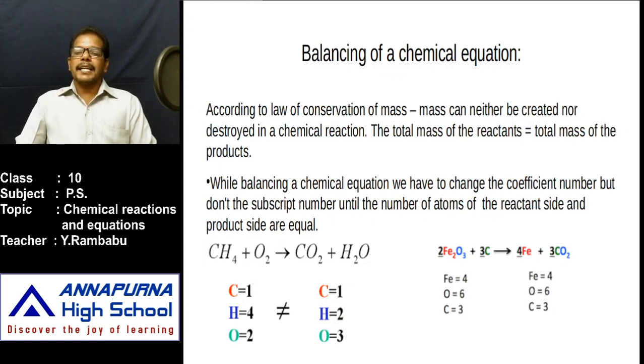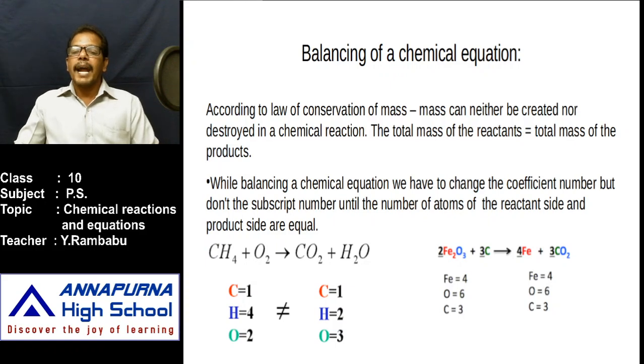The number of atoms of iron on the reactant side is 2, and the number of atoms of iron on the product side is 1 only. Oxygen: reactant side 3, product side 2. That's why it is an unbalanced equation. The type of chemical equation is called a skeletal equation. If we leave it as a skeletal equation, is it correct? Totally it is incorrect. That's why we have to balance it.